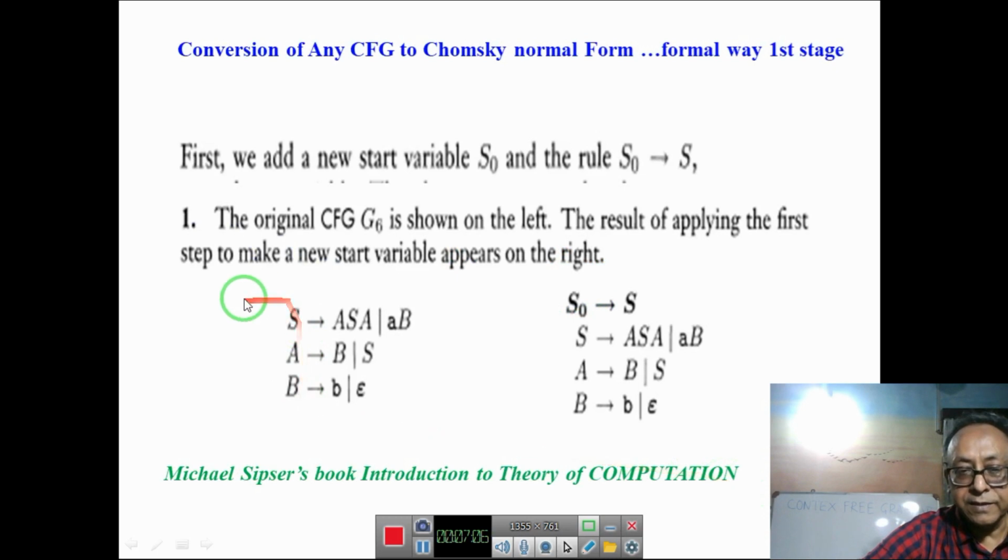Let's try the example. This is our context free grammar. It appears very simple, but you have to convert it to Chomsky's normal form, because here there are 3 variables. This is not in Chomsky's normal form, so we have to make it so. First we have to check whether any useless or unreachable symbol is there. There is no such symbol here. Every variable is reachable. And here you see the main problem is that S comes on the left hand side, and also on the right hand side. So you have to take a new start symbol, S0 to S, and this is the first stage. You incorporate a new S0 because S appears on the right hand side.